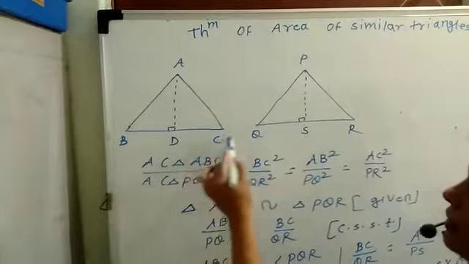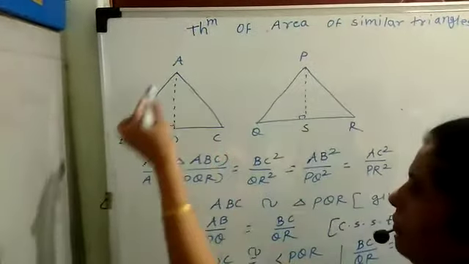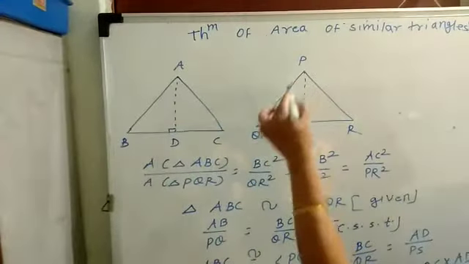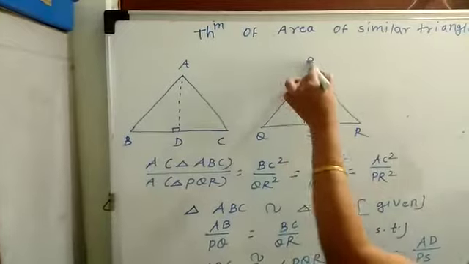Side BC, its corresponding side is QR. AB corresponding side is PQ. AC corresponding side is PR.